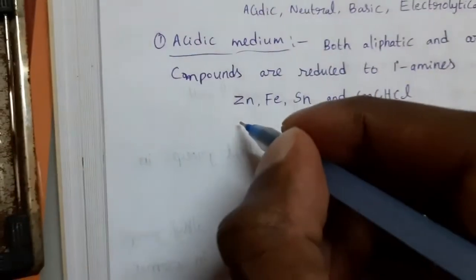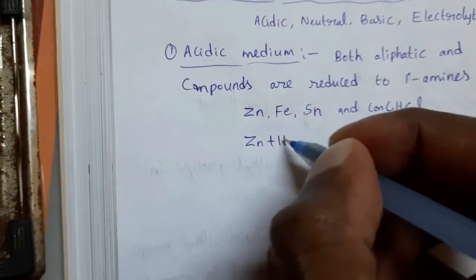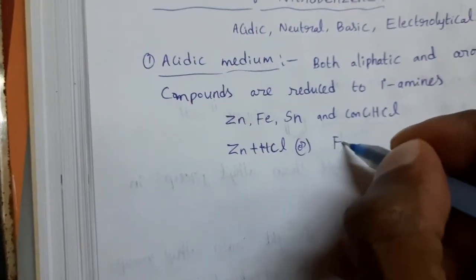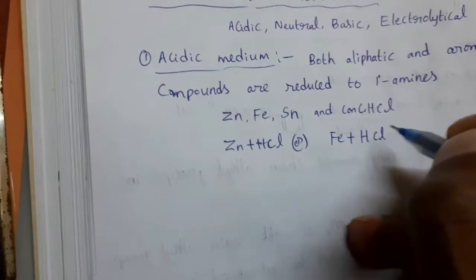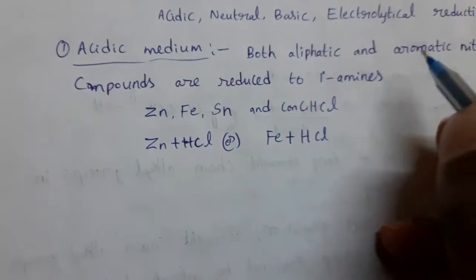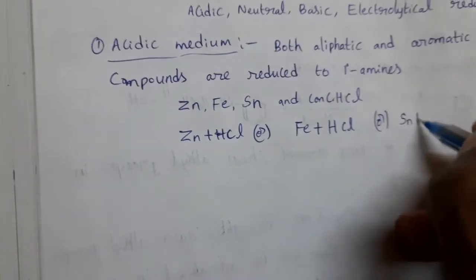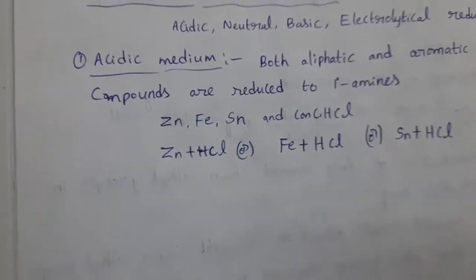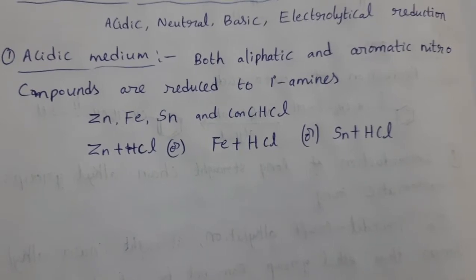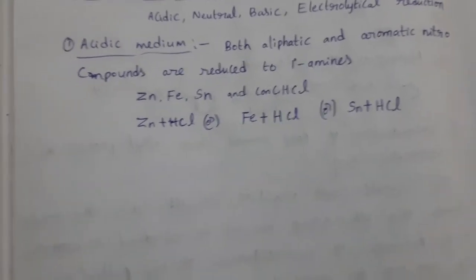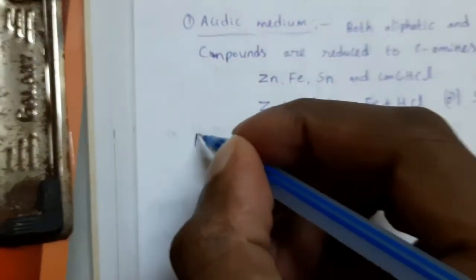That means in this, the reagent is Zn plus HCl, or Fe plus HCl, or Sn plus HCl: zinc plus hydrochloric acid, iron plus hydrochloric acid, tin plus hydrochloric acid. See the examples for this.